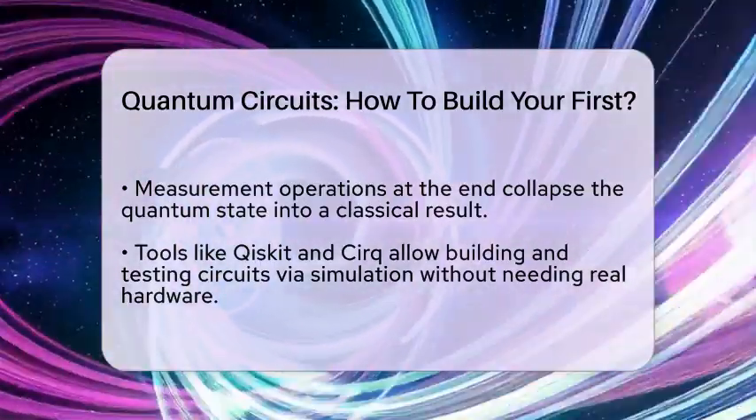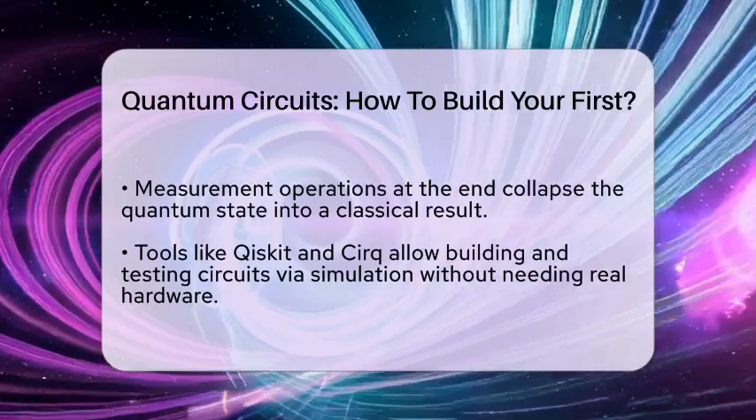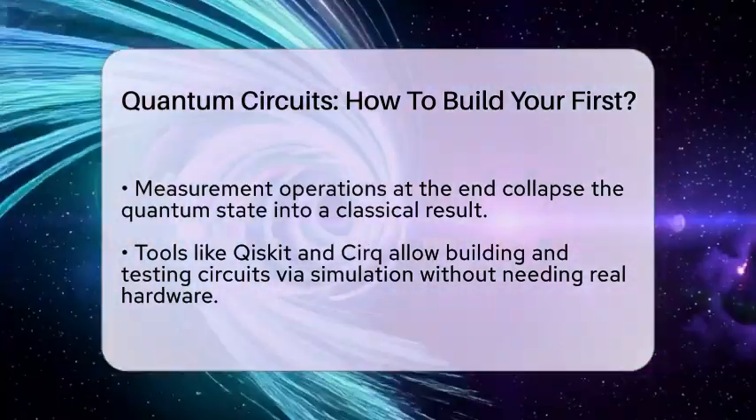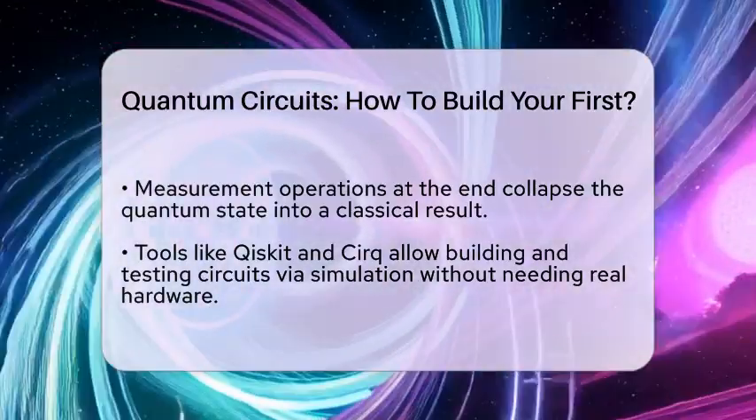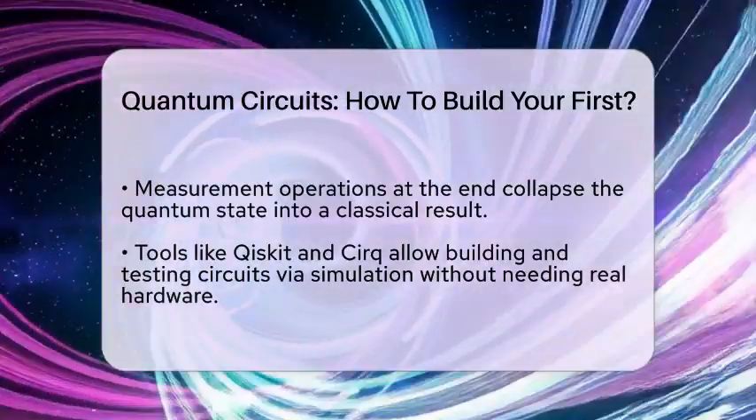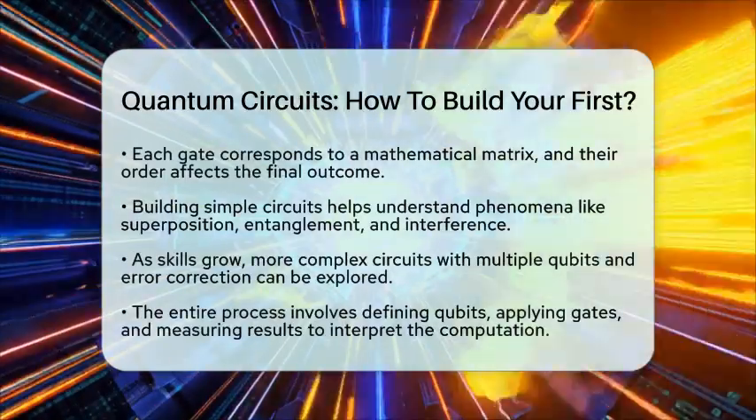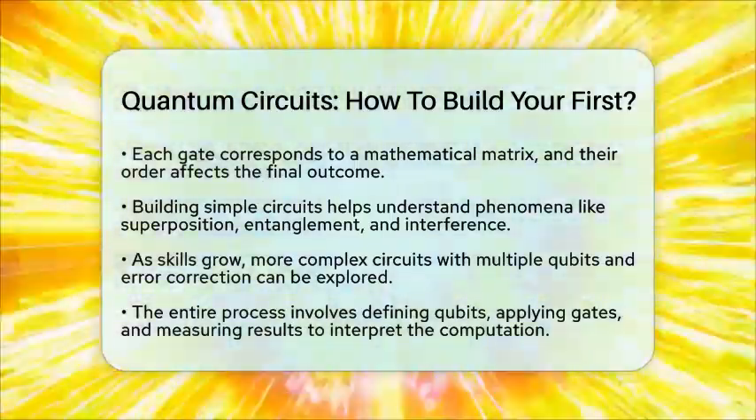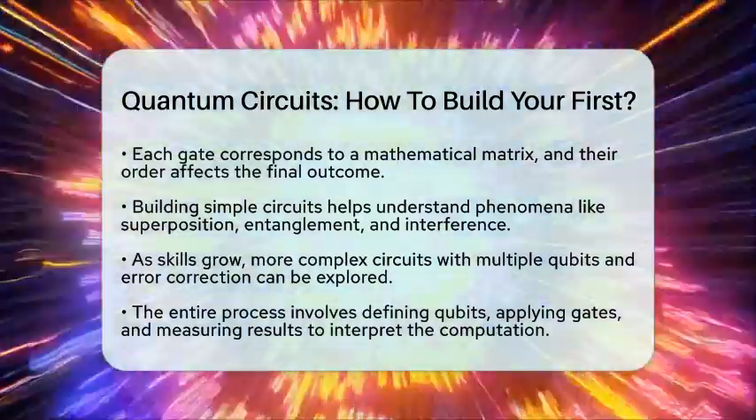Understanding that each gate corresponds to a mathematical matrix helps you see how they change the qubits' states. The order of gates matters because matrices do not always commute, meaning changing the sequence can lead to different results. Starting with simple circuits helps you grasp core concepts like superposition, entanglement, and interference. These are the key phenomena that make quantum computing powerful.